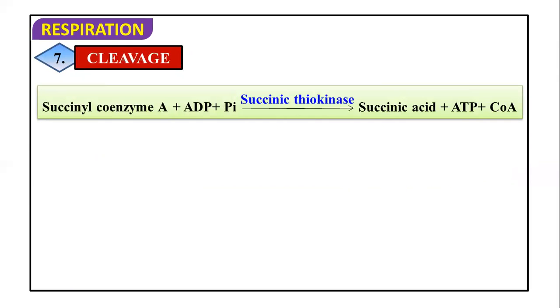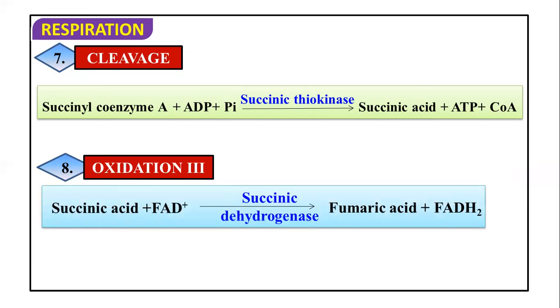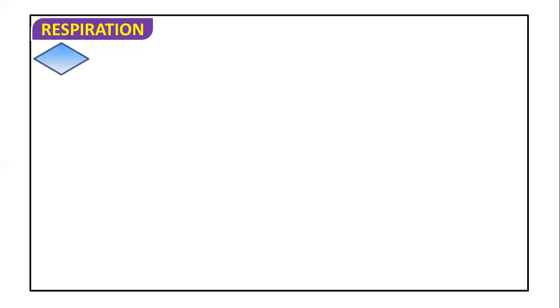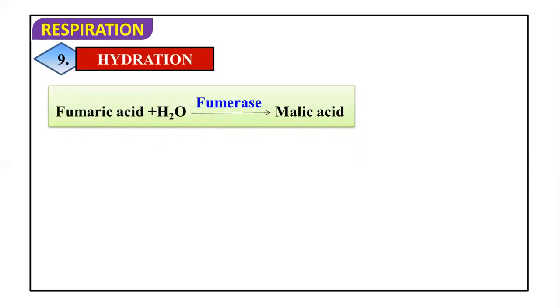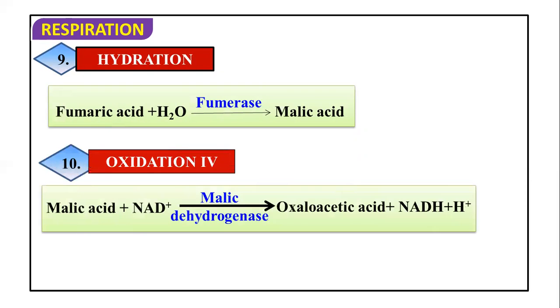Then succinyl coenzyme A reacts with ADP and inorganic phosphate in the presence of succinate thiokinase, and succinic acid is synthesized along with ATP synthesis and coenzyme A release. Then the third oxidation step takes place: succinic acid reacts with FAD in the presence of succinate dehydrogenase, fumaric acid is synthesized, and FADH2 is released. Next, fumaric acid undergoes hydration with the addition of water in the presence of fumarase, forming malic acid. In the last step, the fourth oxidation takes place: malic acid reacts with NAD in the presence of malic dehydrogenase, oxaloacetic acid is synthesized and NADH2 is released. So three NADH2 and one FADH2 are synthesized in this whole Krebs cycle.